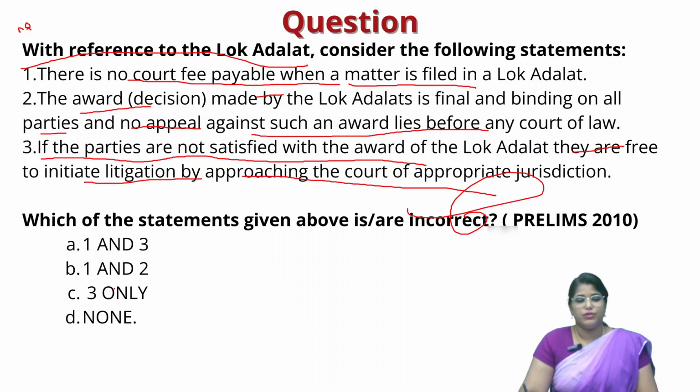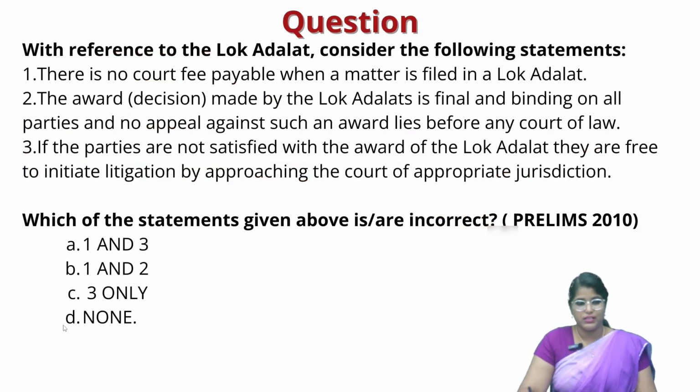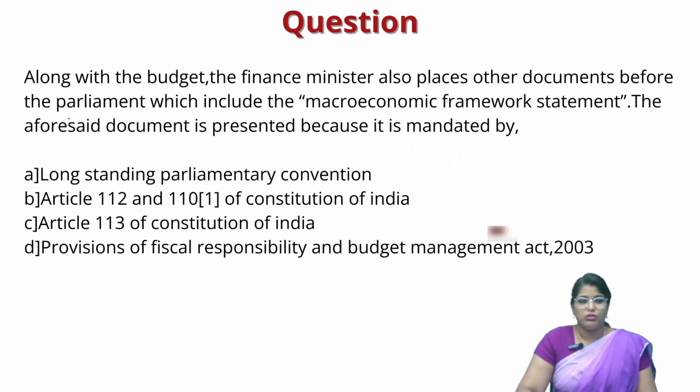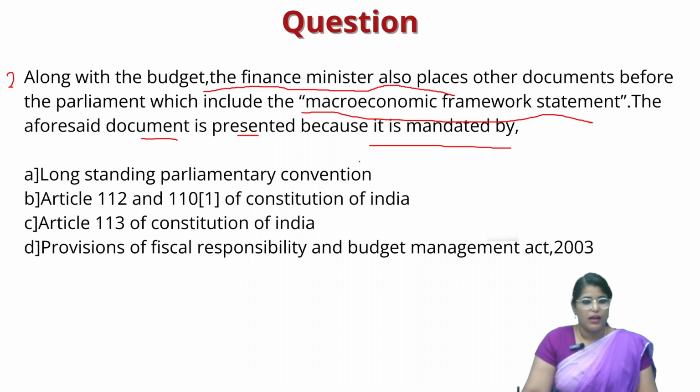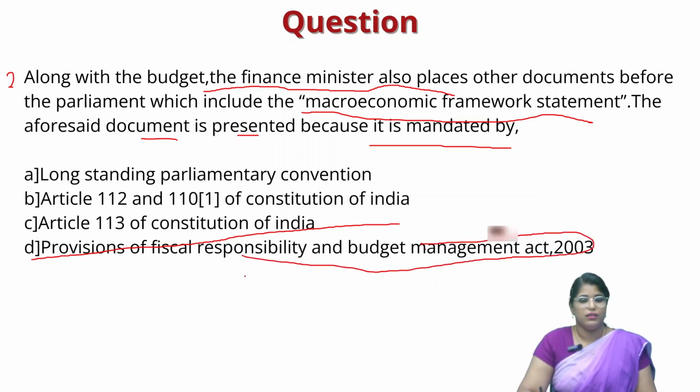So here the correct answer for the question is option D, none. All the statements given here are correct, none of them are incorrect. Okay, so the correct answer is option D. Okay, now moving on to the second question. Along with the budget, the Union Finance Minister also places other documents before the Parliament, which include the macroeconomic framework statement. The aforesaid document is presented because it is mandated by, the correct answer here is option D, provisions of the Fiscal Responsibility and Budget Management Act 2003, that is the FRBM Act. Okay, so this is the correct answer.